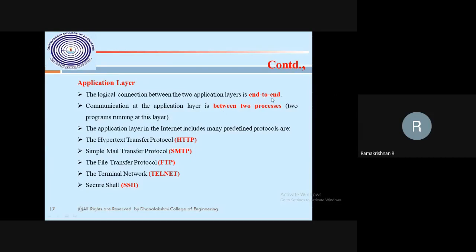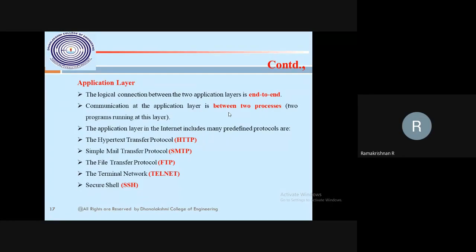So end to end means communication between processes. That's what end to end is: nothing but two processes. Because you are on Google Meet and I am on Google Meet, both are connecting with the help of the HTTP protocol. So you are also running the HTTP protocol, and I am also running the HTTP protocol. That's why we are able to communicate.